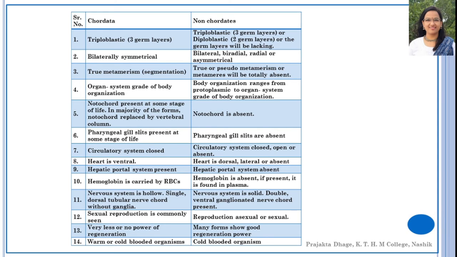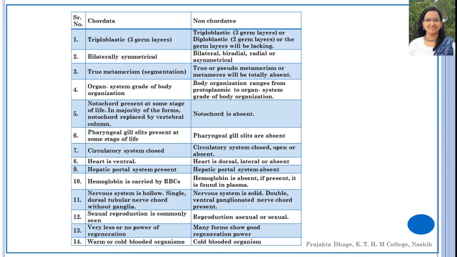In chordates, notochord is present at some stage of life. In the majority of forms, notochord is replaced by the vertebral column, and in non-chordates the notochord is totally absent.